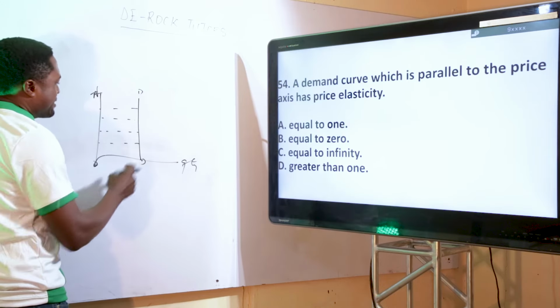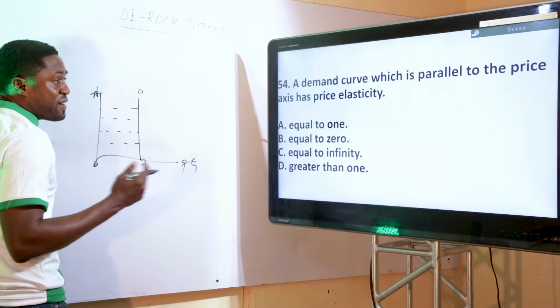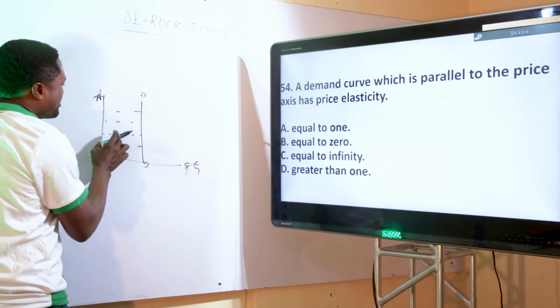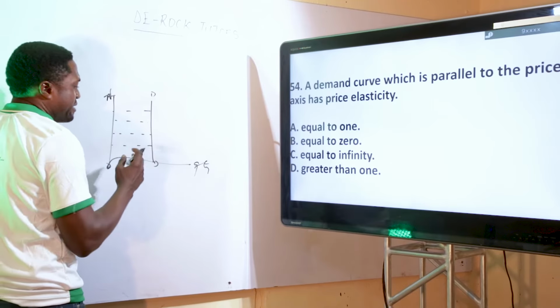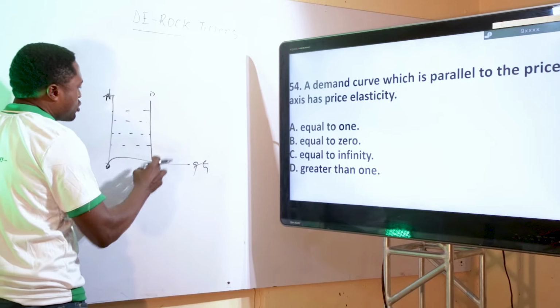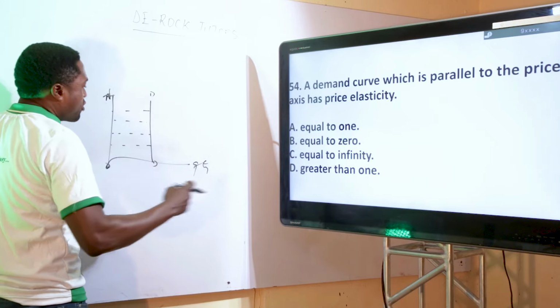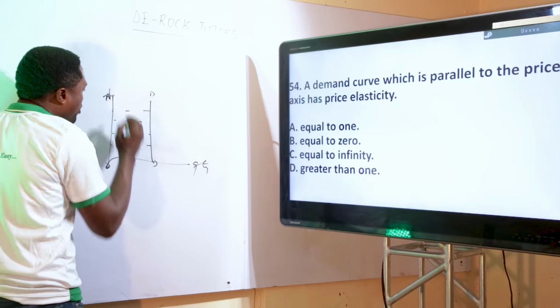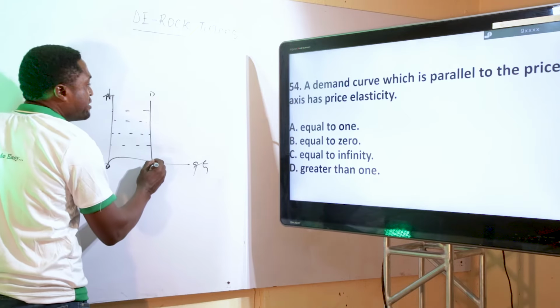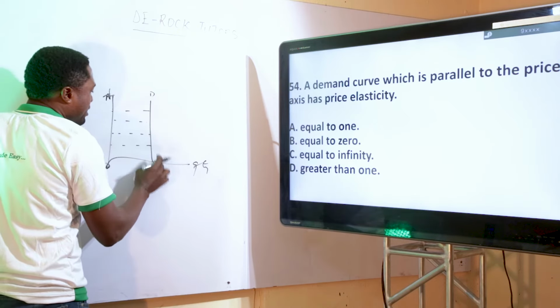And you know that one pint of blood was being sold for 5,000 naira before, but on getting there, they now say it's 20,000. But because you want the person to survive, you don't have a choice but to buy it. So that kind of goods meant for survival can be categorized under perfectly inelastic demand. As the price is going up, the quantity demanded still remains the same. So it is perfectly inelastic.